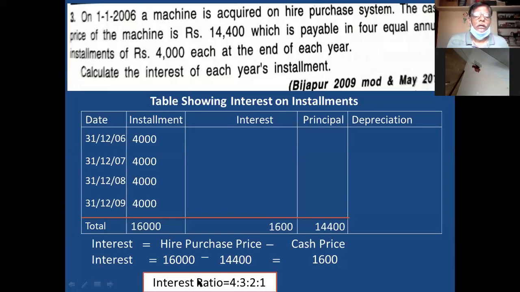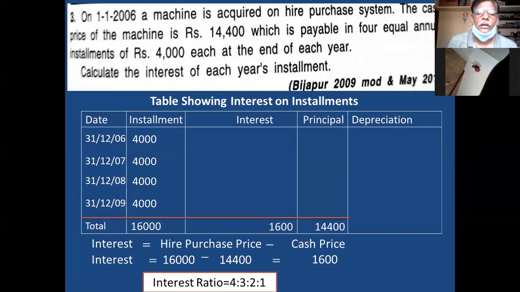So you see here, interest ratio. There are 4 installments, therefore ratio is 4, 3, 2, 1. Descending order, not ascending order. You don't write 1, 2, 3, 4. You write 4, 3, 2, 1.